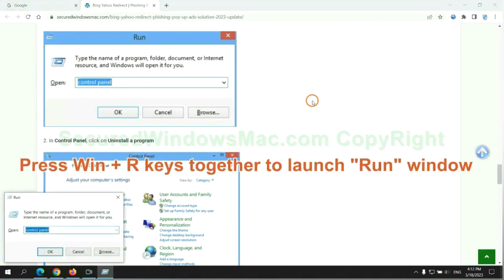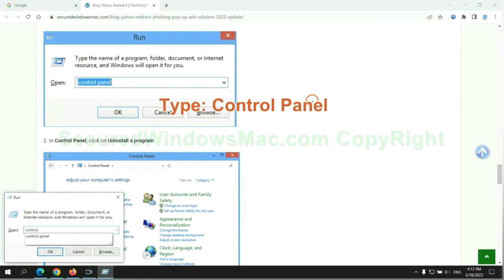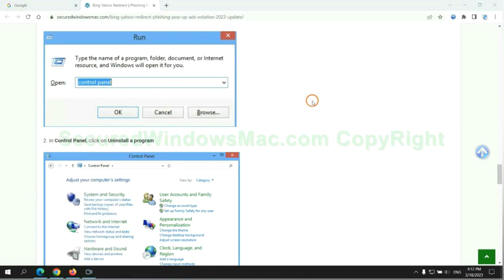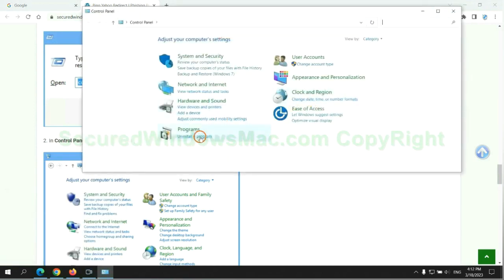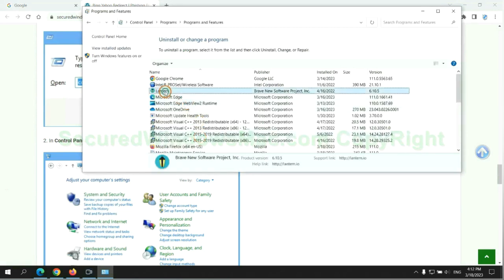Press Win plus R keys together to launch Run window. Type Control Panel. Click Uninstall a program. Right-click on malware and click Uninstall.